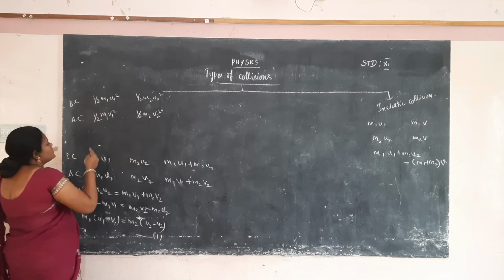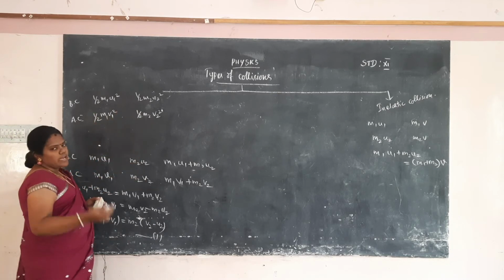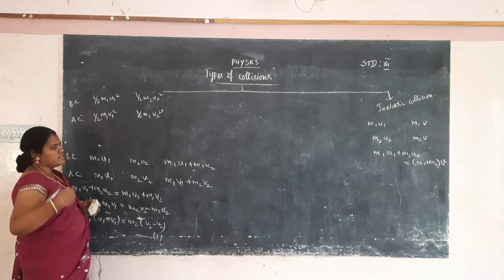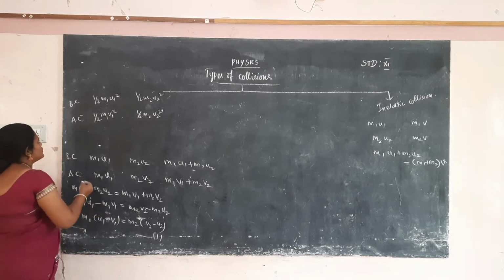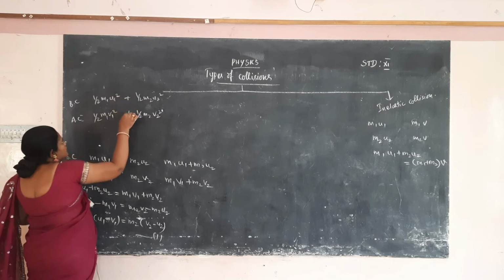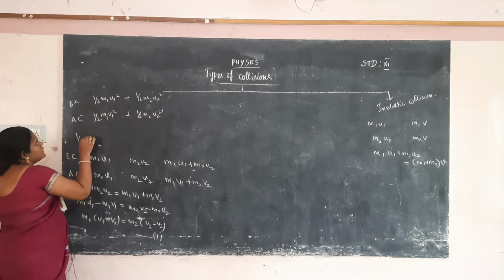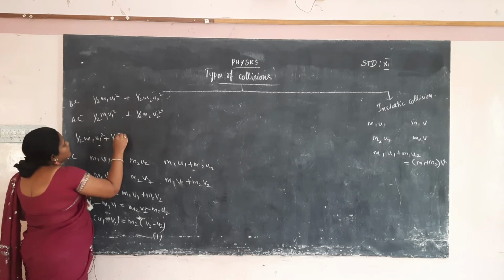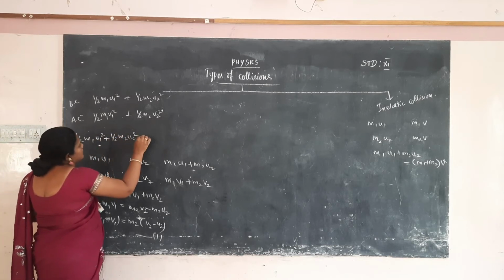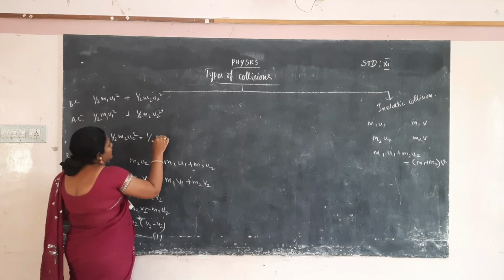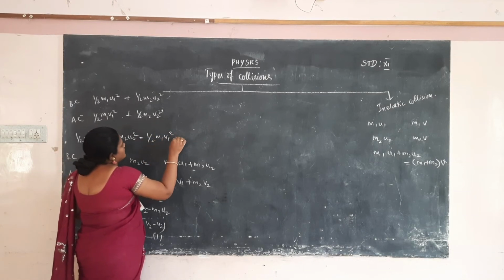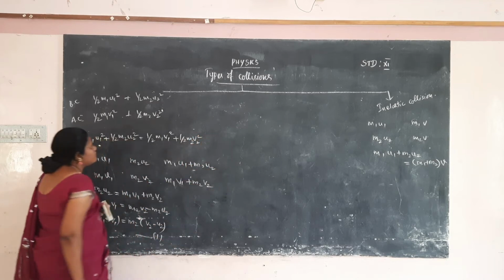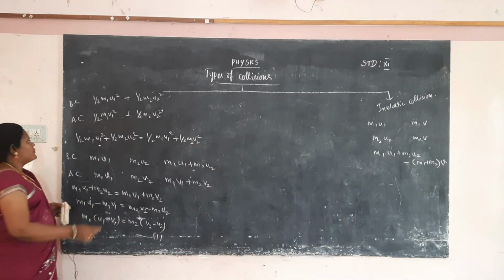So we have to sum the kinetic energy of the particles before collision and the kinetic energy of the particles after collision. So it will be half m1 u1 square plus half m2 u2 square is equal to half m1 v1 square plus half m2 v2 square. All the terms have half, so you can strike it out.